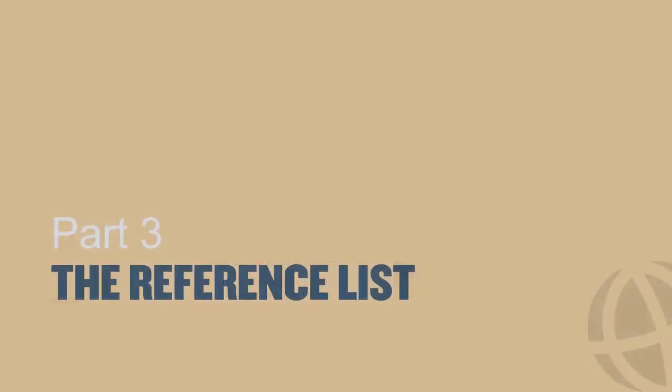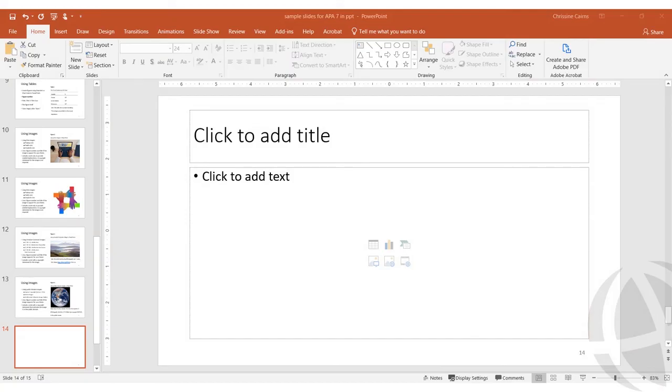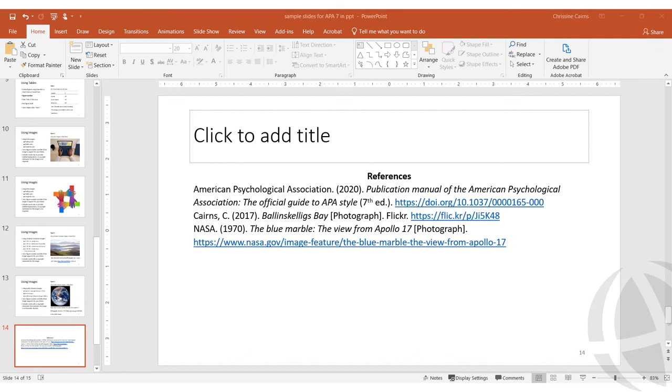Let's look at how to format a reference list on a PowerPoint slide. Any PowerPoint that includes information from sources requires a reference list with a reference entry for each source cited or noted. To create a reference list, begin with a new slide and type your references following APA Style 7th edition.